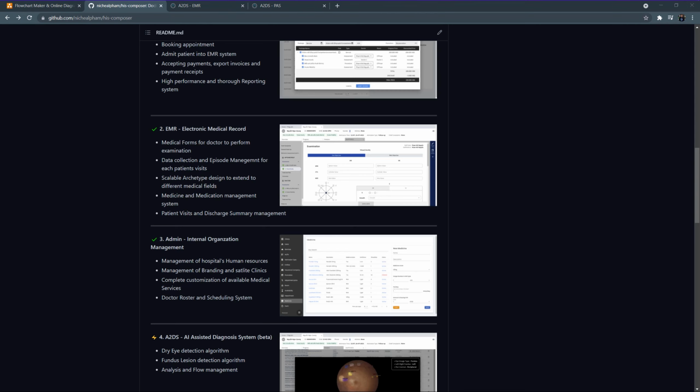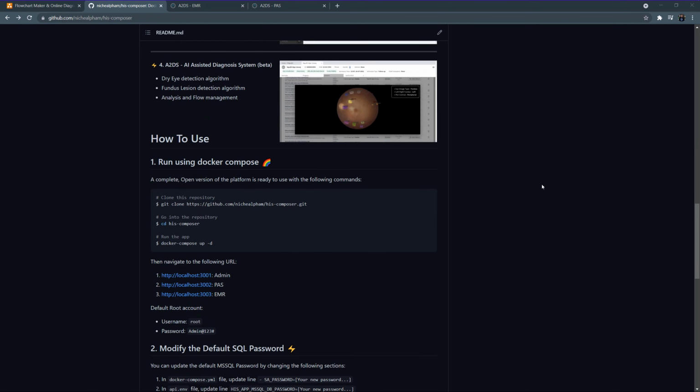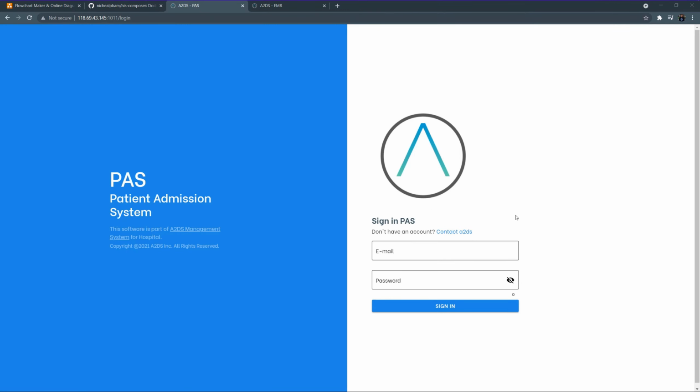I think that is it for the quick intro, and there are several ways you can run our projects. The easiest is to use Docker Compose, or you can try out our quick demo link. Okay, so let's take a look at our PAS system.